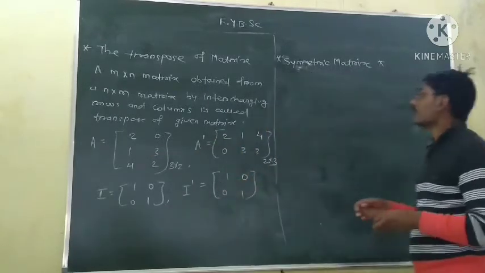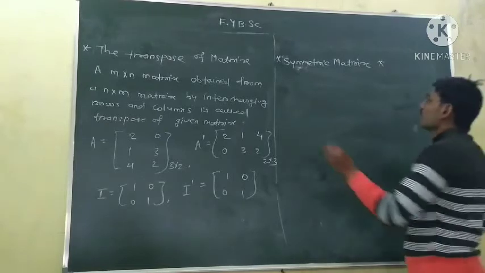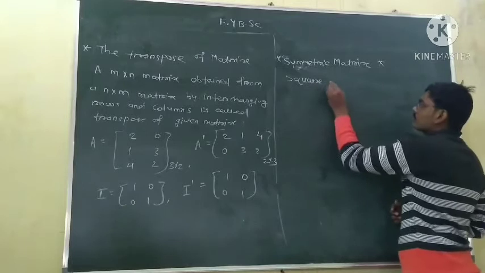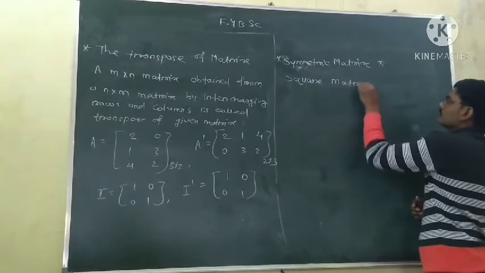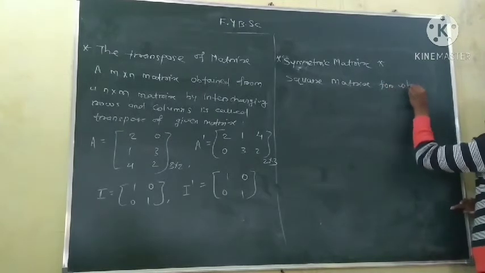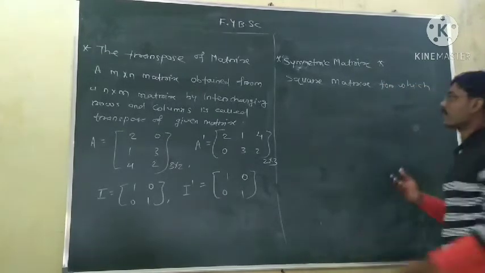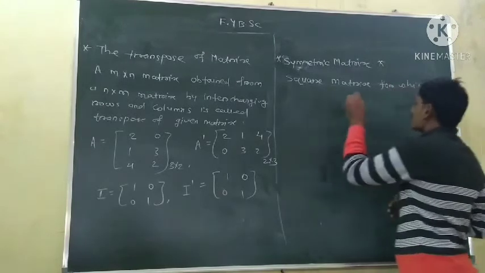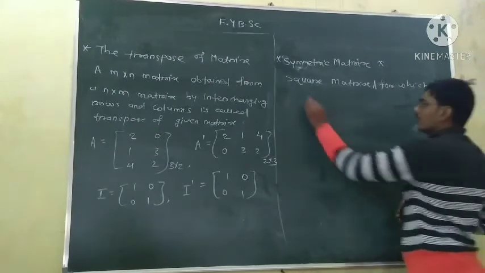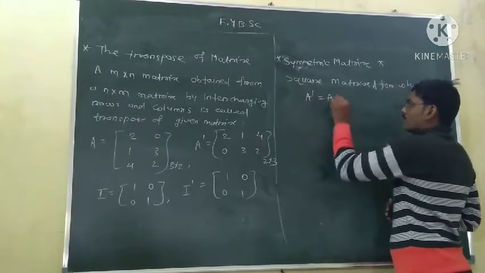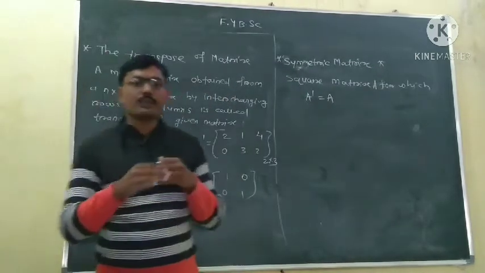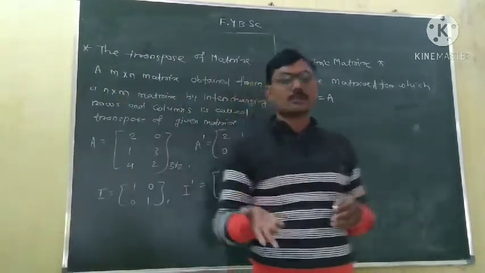So a symmetric matrix is a square matrix, say A, for which A transpose is equal to A. So symmetric matrices are the matrices which remain unchanged after taking the transpose.